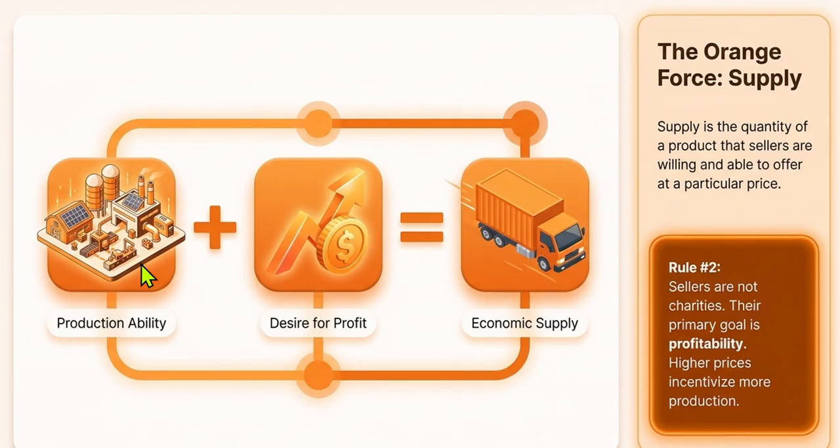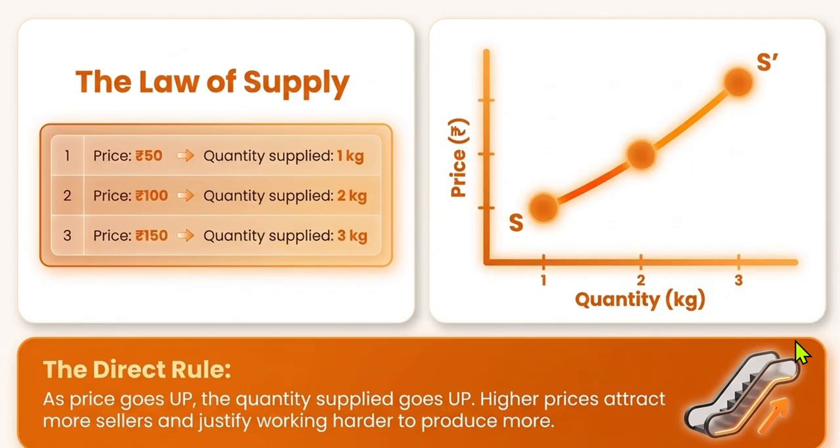So here, sellers should have an ability to produce. There should be a desire for profit. That creates economic supply. Sellers are not charities. They have to make a profit. As a seller, as a production in-charge, you are not just producing for the sake of charity. You are producing for the sake of profit also. Their primary goal is profitability. Higher prices incentivize more production. If the price of a product is higher, which means more profit, they want to produce more.